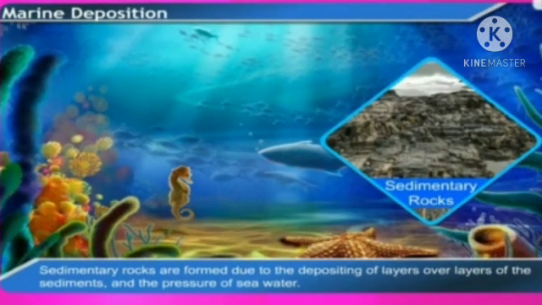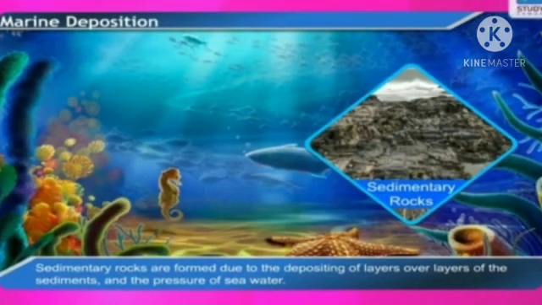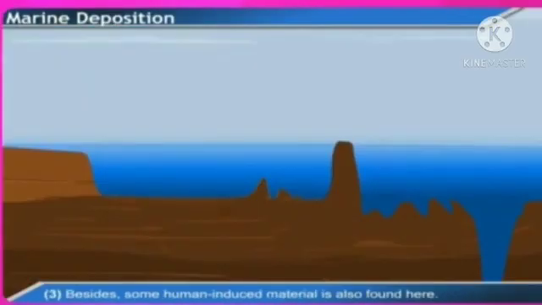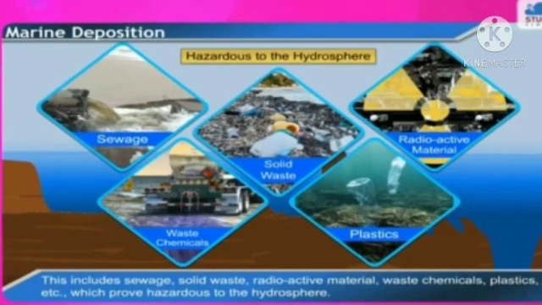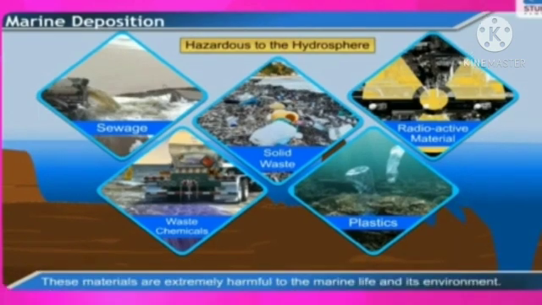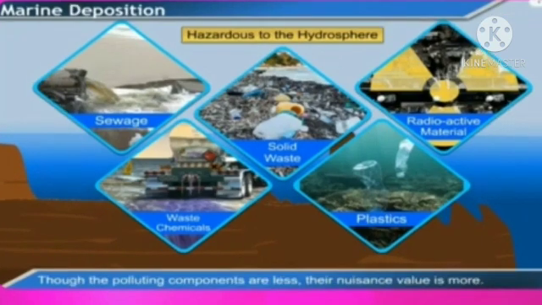Sedimentary rocks are formed due to the depositing of layers over layers of the sediments and the pressure of the seawater. Besides, some human-induced material is also found here. This includes sewage, solid waste, radioactive material, waste chemicals, plastics, etc. This waste proves hazardous to the hydrosphere. These materials are extremely harmful to the marine life and its environment. Though the polluting components are less, their nuisance value is more.